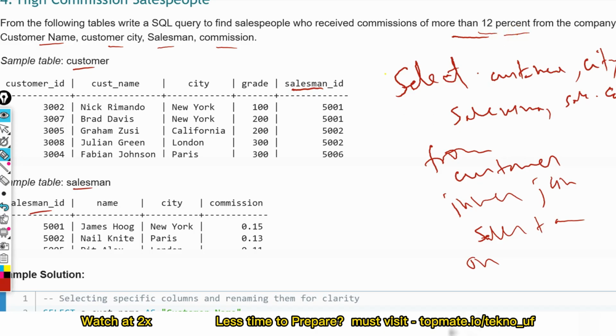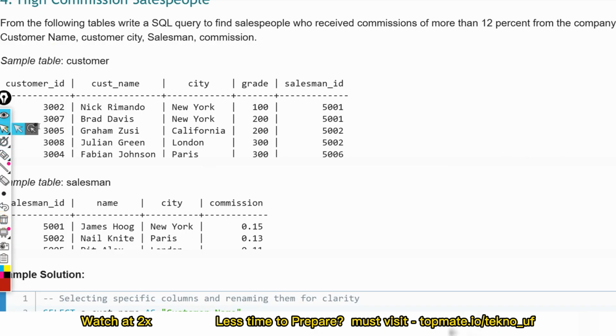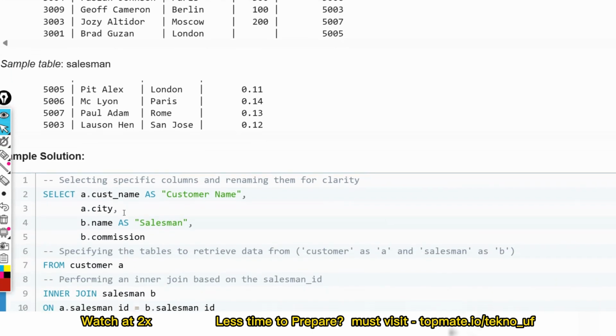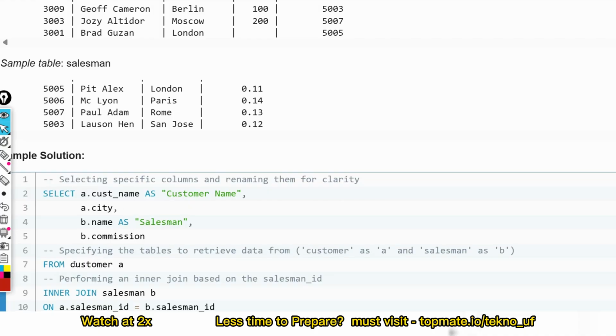Now let me show the solution written for you here, and why we are using inner join here. So you can see, at first for the customer table we have given an alias, that is a.